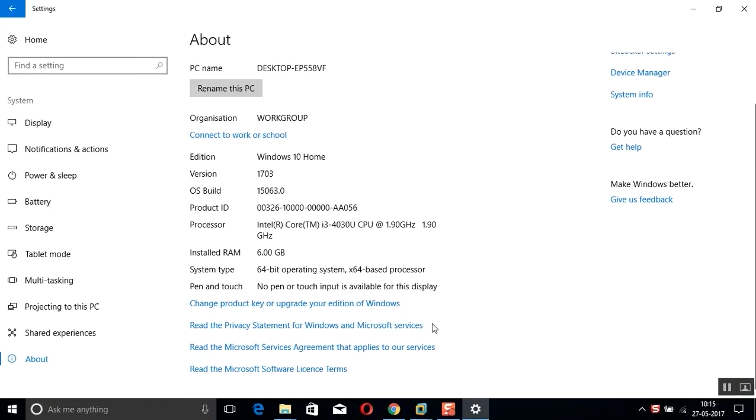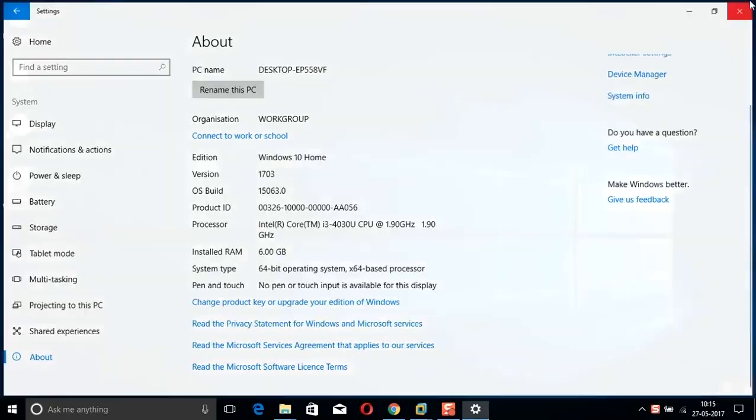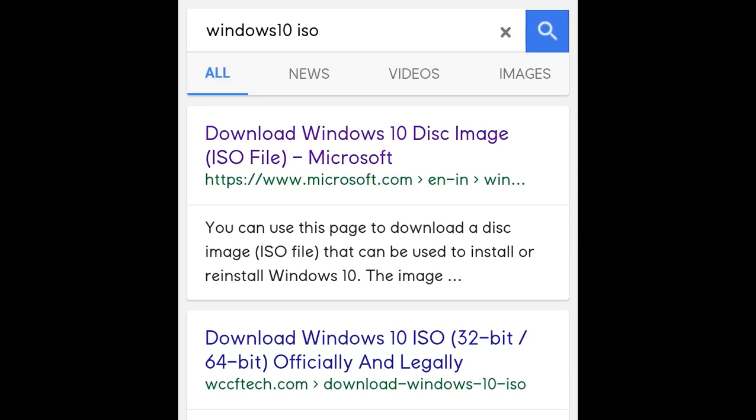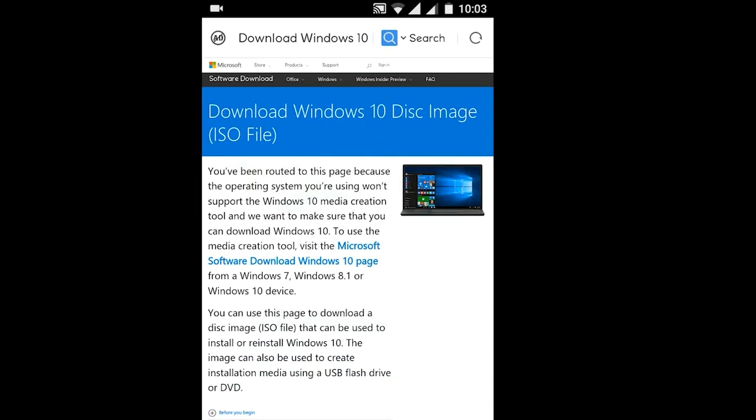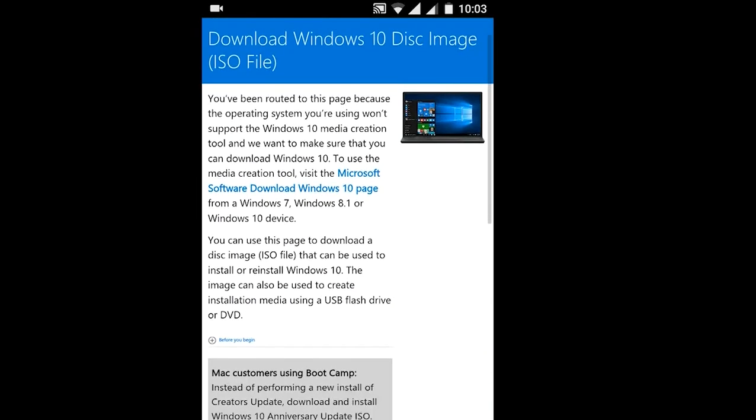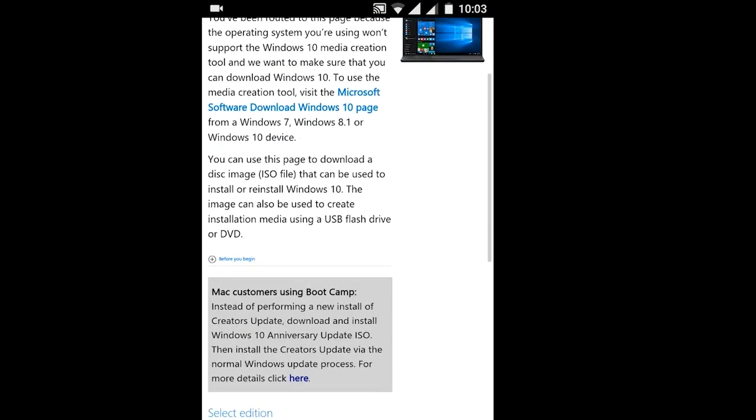If you have a 32-bit processor, it means you have to download the 32-bit operating system. You cannot download the ISO file on a computer. You have to download that on mobile only. For that, type Windows 10 ISO and go to the first link. In that, if you scroll down, you can see it.